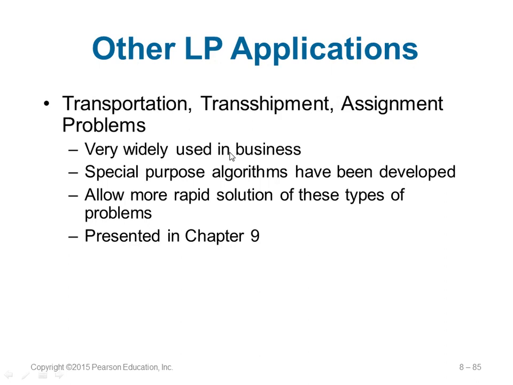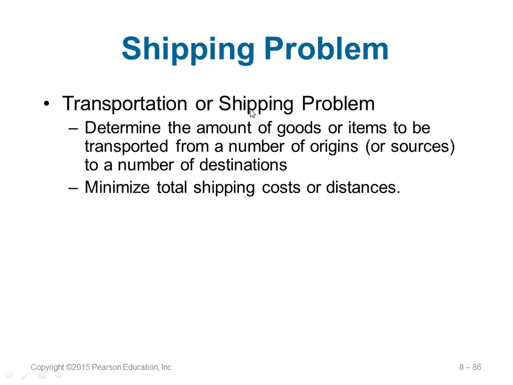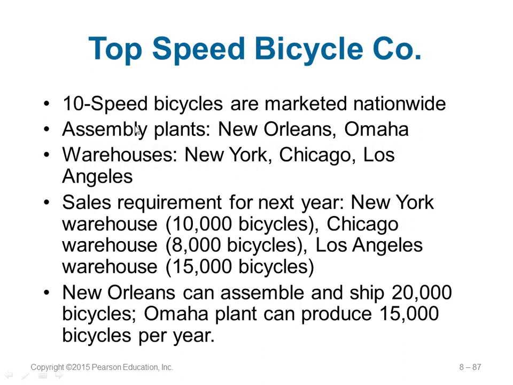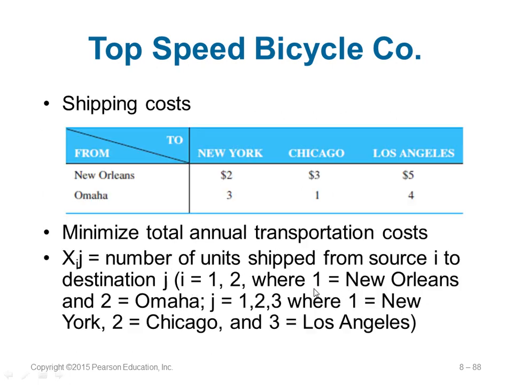There are plenty of problems like this. We will discuss this in a different chapter. Transportation and shipping problems: how many items should go from the source to the destination. This could also be solved. Here is an example, Top Seed Bicycle Company. They have some assembly plants, they have warehouses, and they have their own requirements as well. So it has to be assembled somewhere and shipped somewhere. Here you can see from some place to some place, the cost is also given.